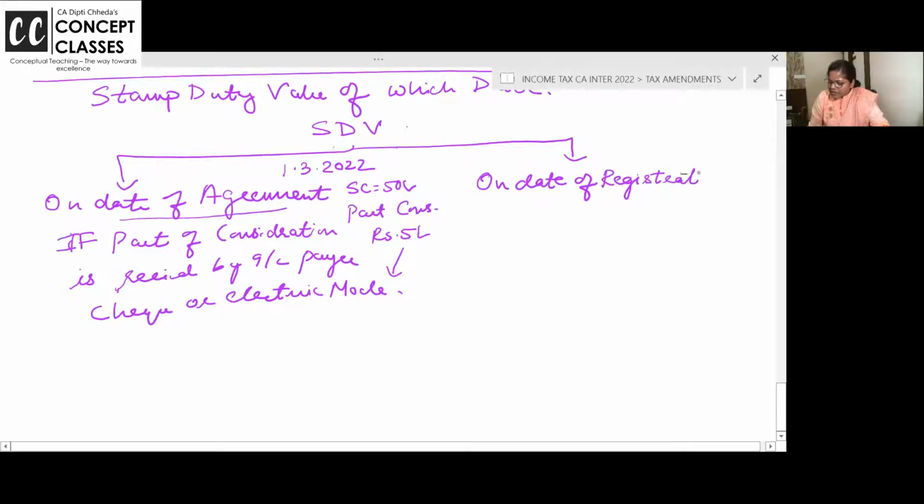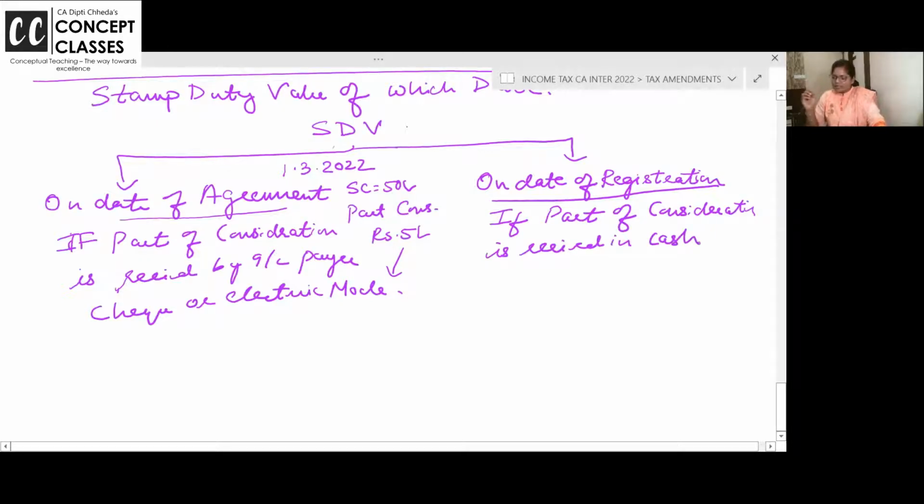The day you are going for registration, you will take that if part of the consideration is received in cash, or no consideration received on date of agreement.